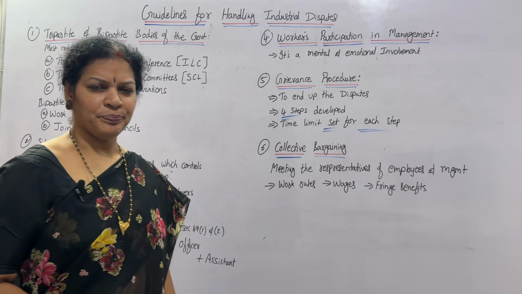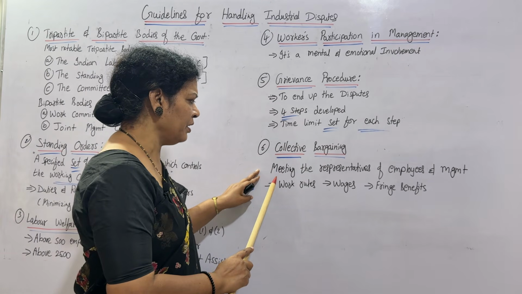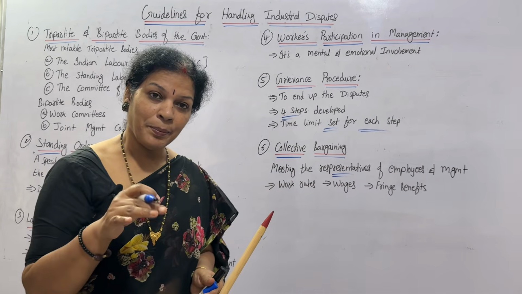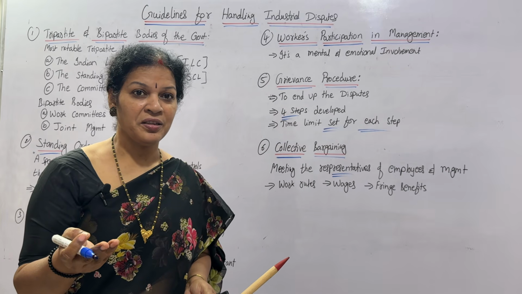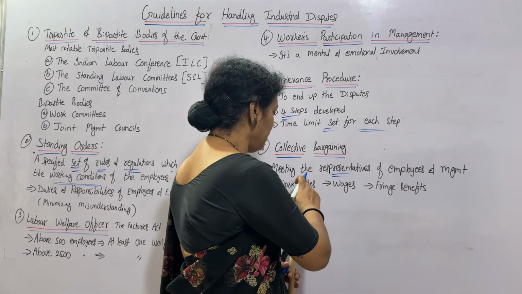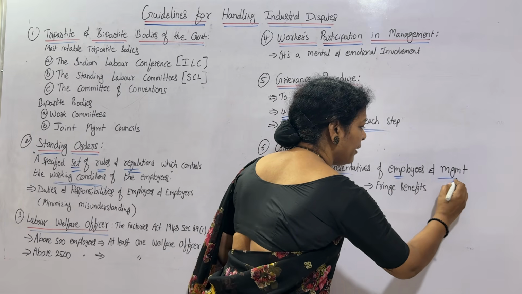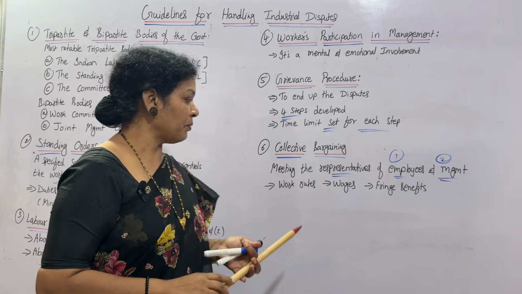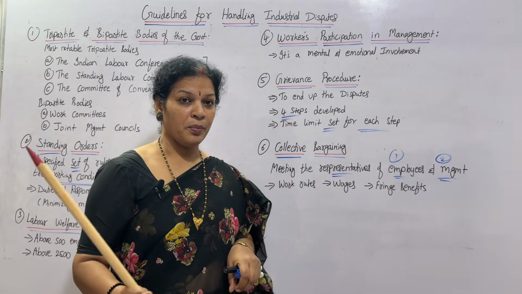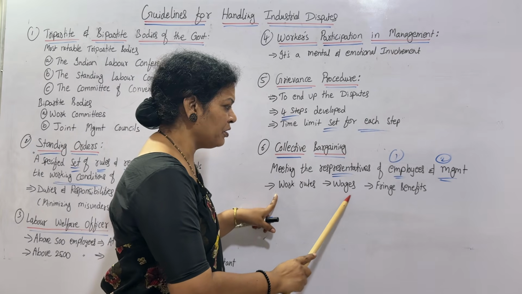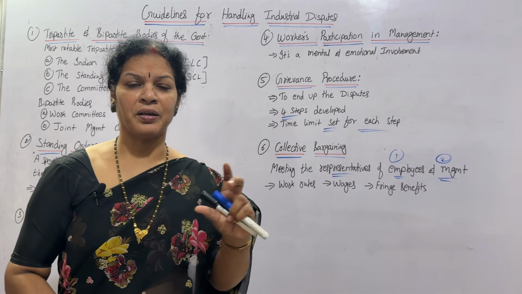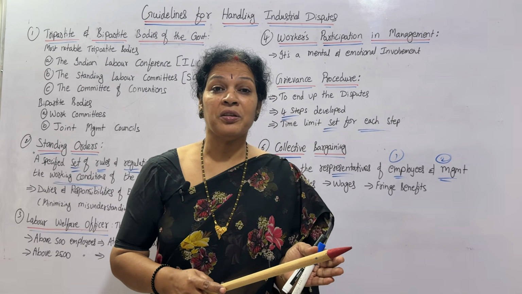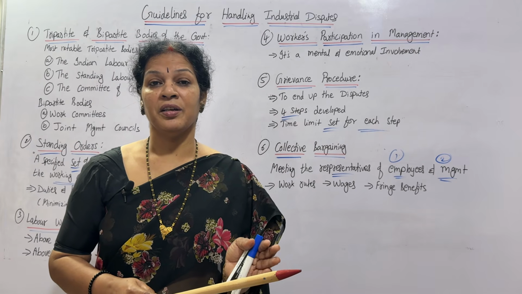Last one, collective bargaining. Collective bargaining means mainly meeting the representatives, meaning employees' representatives. In other words, we can say trade union members also. Meeting the representatives of employees and management, first party, second party, both of them meeting together. For what? To solve the problem. It may be related to work rules, wages, fringe benefits, bonus, working conditions, anything. But meeting both of them together to discuss any kind of problem is important.